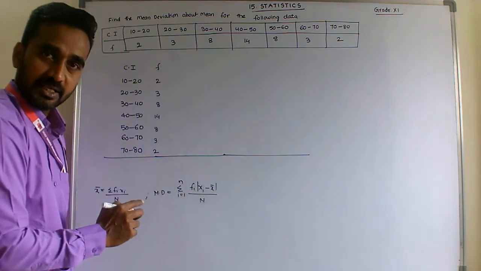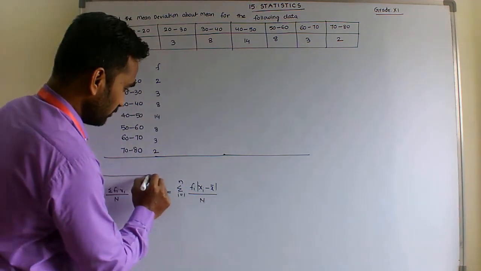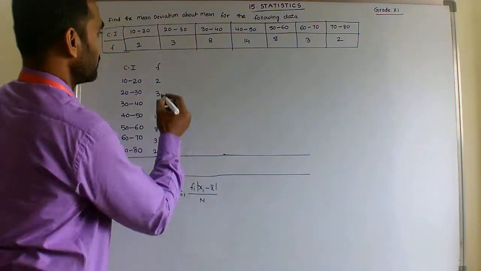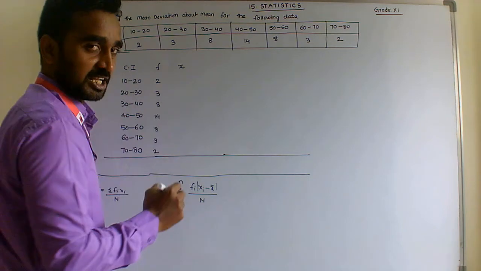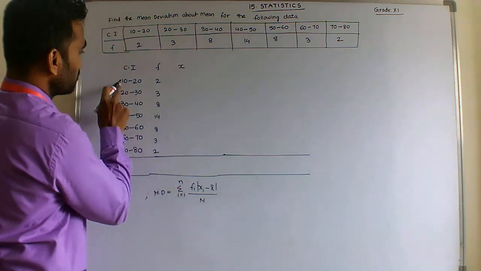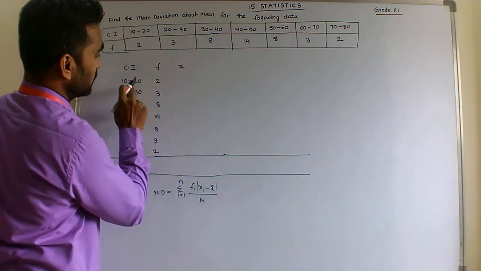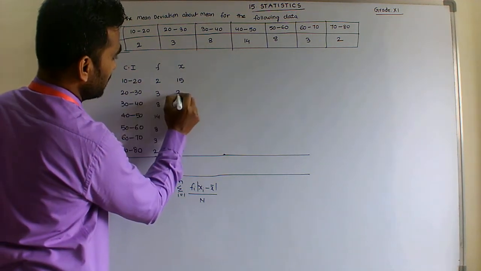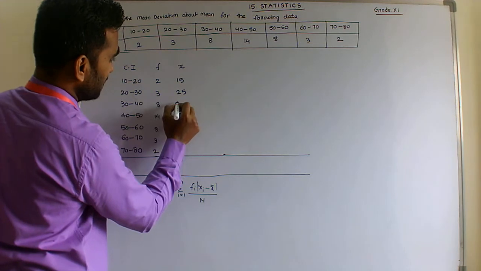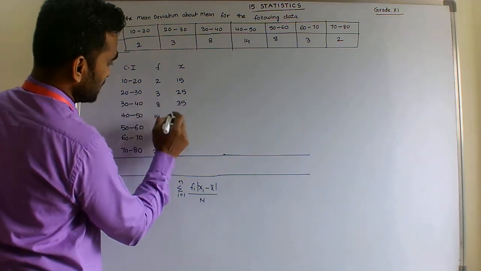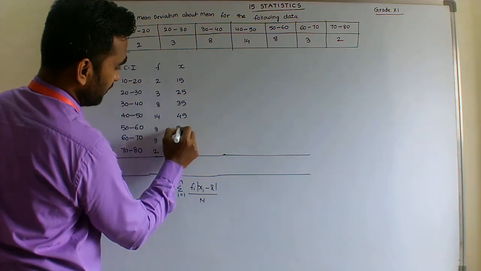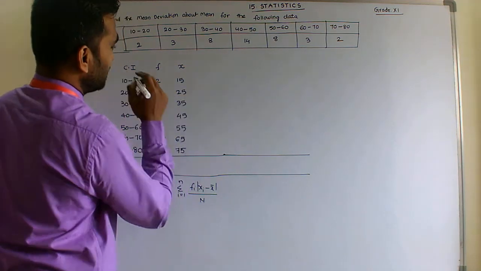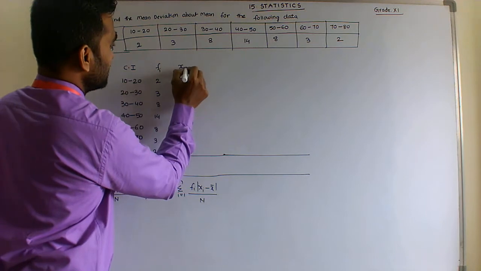So first we need x bar, the arithmetic mean. To get it, we need the class mark for group data. The class mark is the mean of the two limits: 10 plus 20 by 2 is 15, 20 plus 30 by 2 is 25, 30 plus 40 by 2 is 35, 40 plus 50 by 2 is 45, and then 55, 65, and 75. Next, fi is done; this is fi and this is xi.